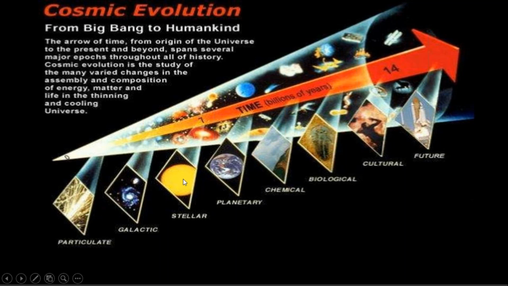In the nebular hypothesis, there is always one source of energy, that is the sun. This is the sun, which acts as the main source of energy, and around this main source of energy, many planets were moving. This hypothesis is known as the nebula hypothesis. This is our sun. Planets are revolving around this. Then chemical evolution, then biological evolution, and culture, and this is our future.